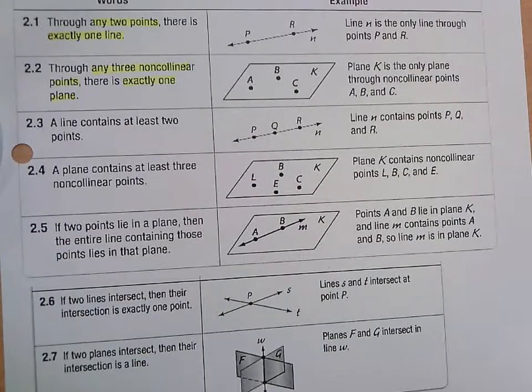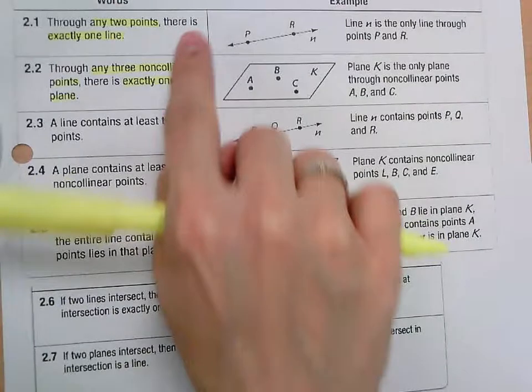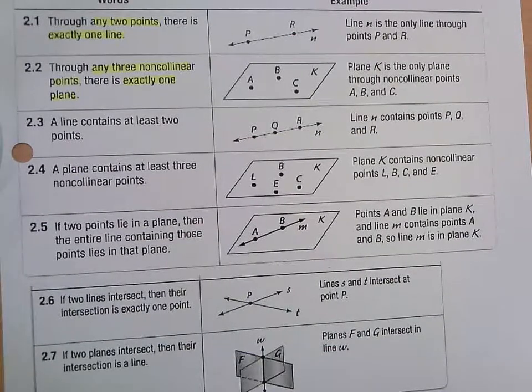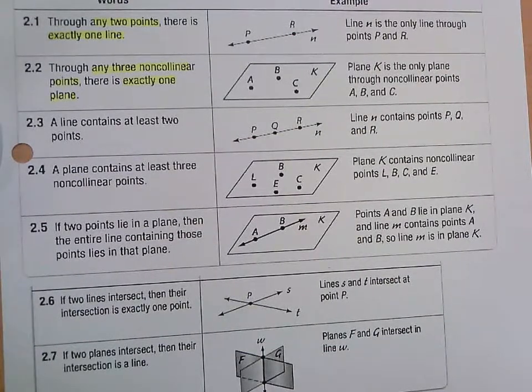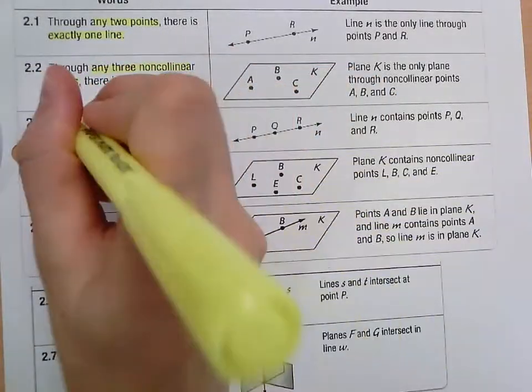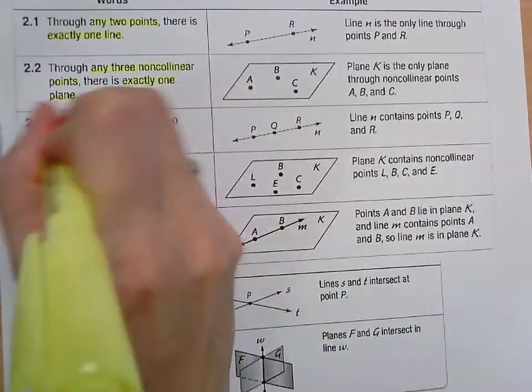In postulate 2.3, a line contains at least 2 points. So that's kind of tying into 2.1 up there. So a line has to have at least 2 points. You can't have 1 point and have a line. You have to have at least 2 to connect them. Think of graphing a line on a coordinate plane. You have to plot at least 2 points in order to draw the line. If you just draw 1 point, you don't know which way the line is going. So line contains at least 2 points.